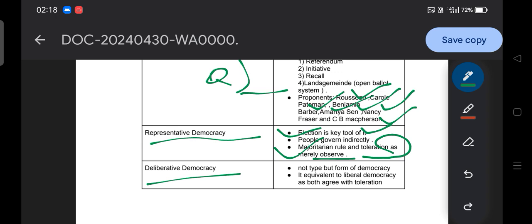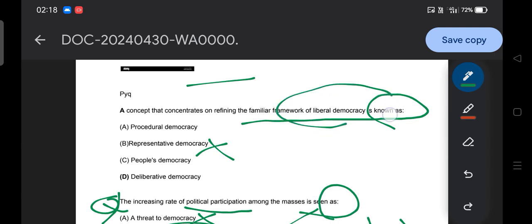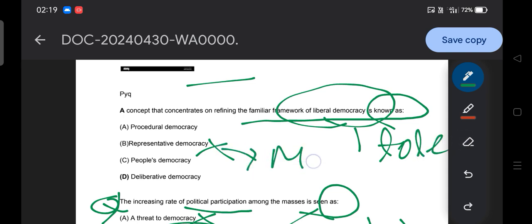As we have already discussed, the familiar framework for liberal democracy is known as what? It is not representative democracy. Why is it not? Because liberal democracy believes in the idea of toleration, but representative democracy promotes the idea of majoritarianism.